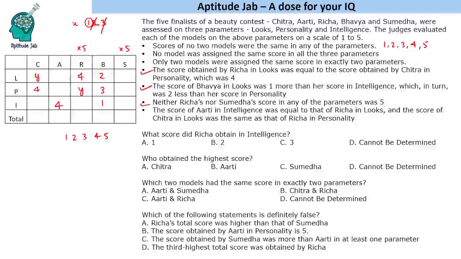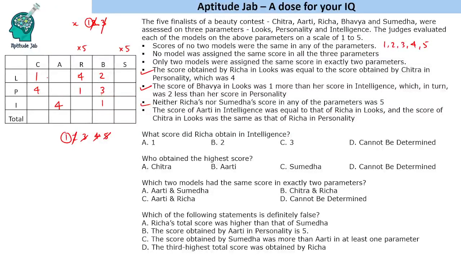Y cannot be 2 because two people cannot get a score of 2. Y cannot be 3 or 4 because two people cannot get the same score in any parameter. Now, can Y be 5? No, because Richa did not get 5 in any of the parameters. So that means Y is 1.